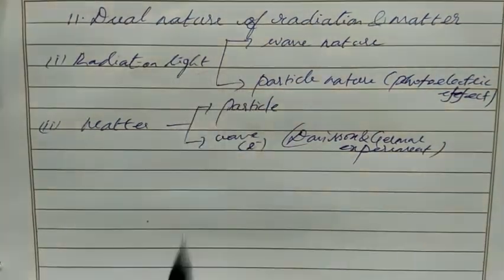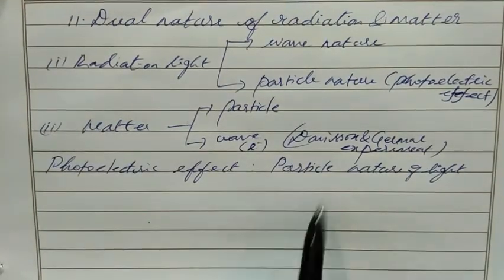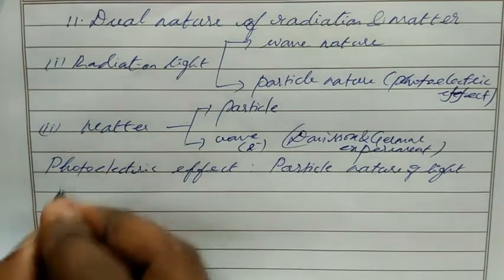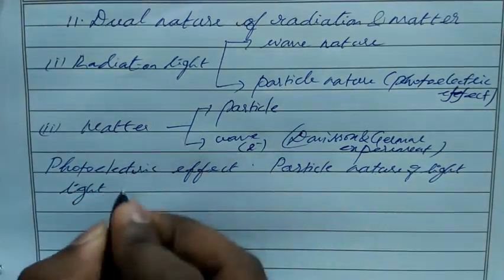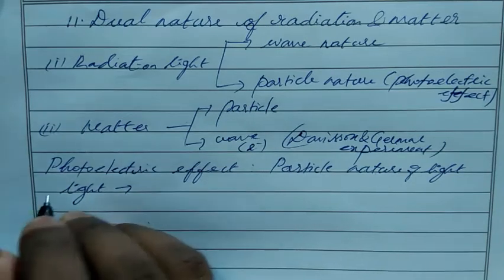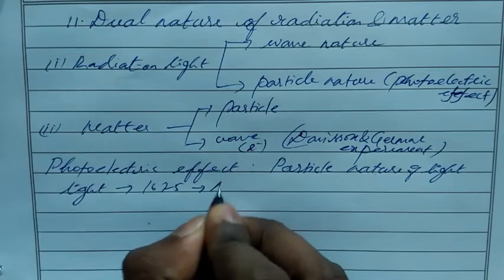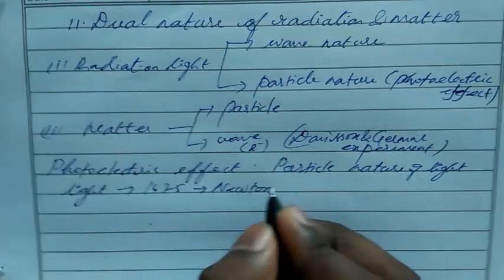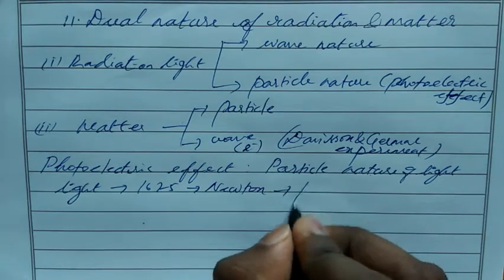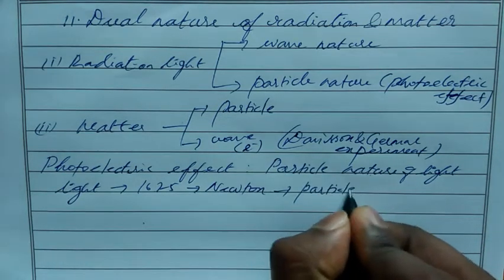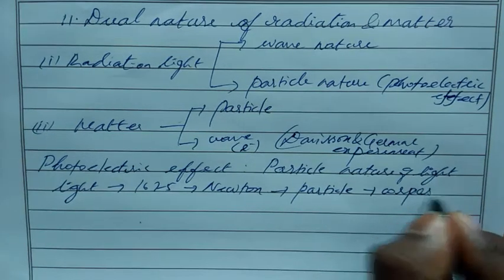First we take the photoelectric effect, to prove the particle nature of light. So we know initially, for light Newton found one theory in 1675. What is the name of that theory? That is the corpuscle theory, correct? Which proves light is a particle by using the corpuscle theory.